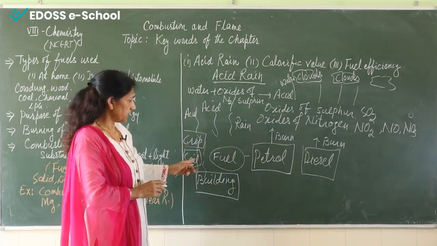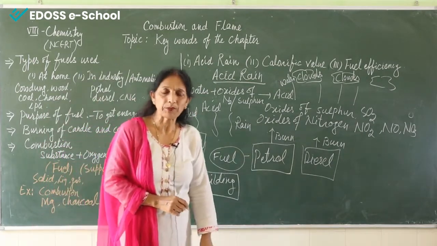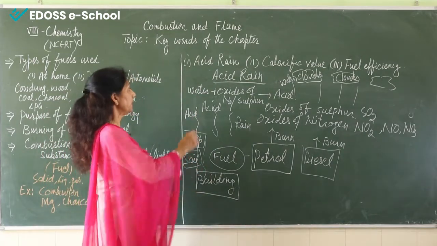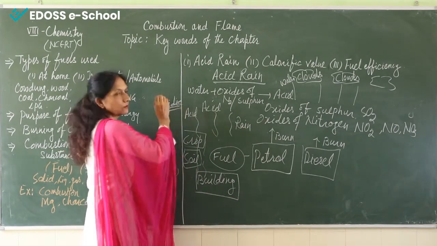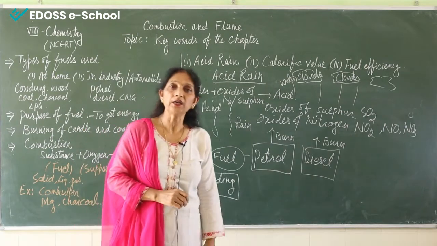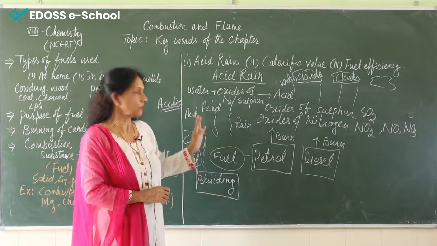And if this acid falls on soil, the soil will become acidic. That means the soil will contain more acid and its fertility will be affected.